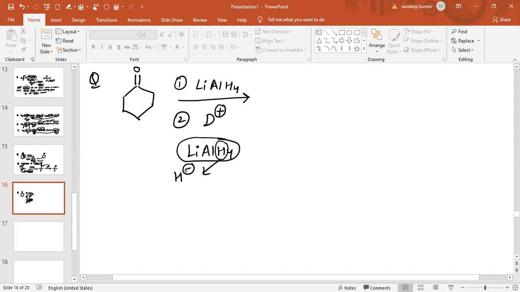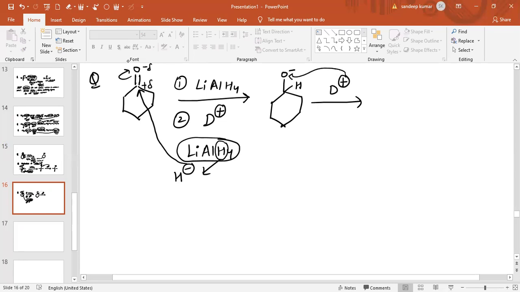So this carbon is electrophilic and oxygen is partial negative. This H minus from LiAlH4 will attack this carbon, and the intermediate obtained is this. When H attacks this carbon, the pi bond will break, so this is O negative and hydrogen is attached to this carbon. Now in the second step, D plus is added. This D plus will attack the oxygen, and the product obtained is OD, and this is hydrogen. So this is basically the product based on the mechanism.